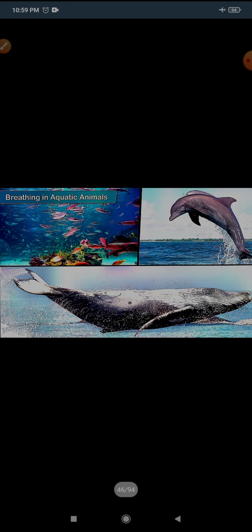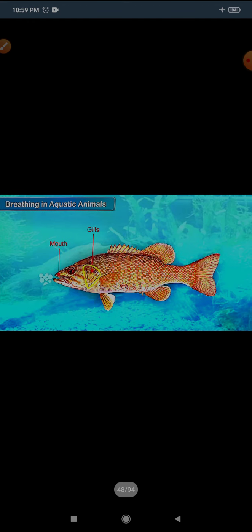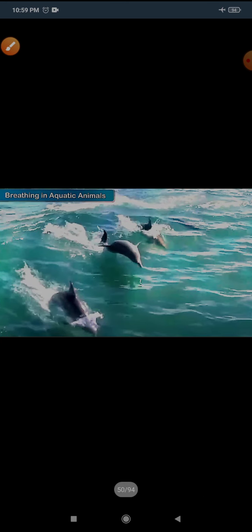Now I have explained the breathing habit of fish, how they breathe with the help of gills. You can see that this yellow portion is the gills. They absorb oxygen from the water, and the rest of the water they push out through the gills. And whales and dolphins breathe in the oxygen present in the air, not in the water, and they do this by coming out to the water surface.